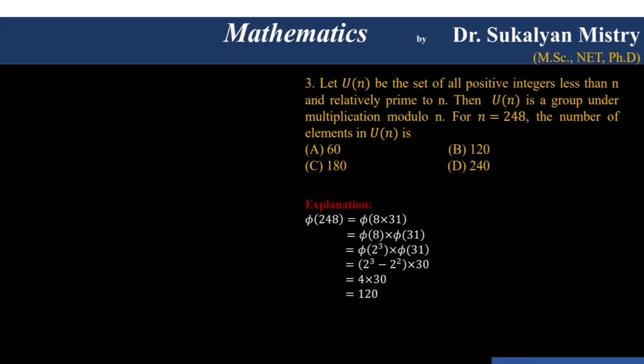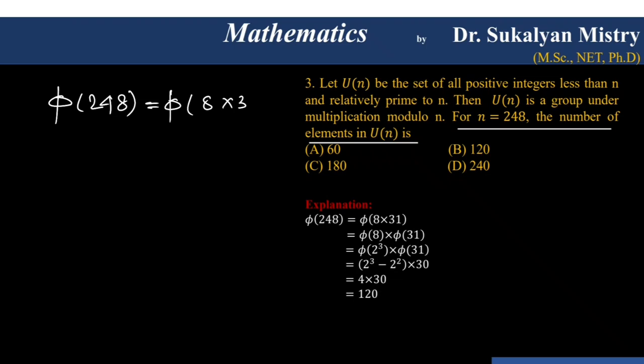Let Un, this is a very easy question. Let Un be the set of all positive integers less than n and relatively prime to n. So this must be a cyclic group. We know that the number of elements of a cyclic group of order n is phi n, that is Euler's phi function. So you have to calculate phi 248. So this can be written as phi 8 into 31.